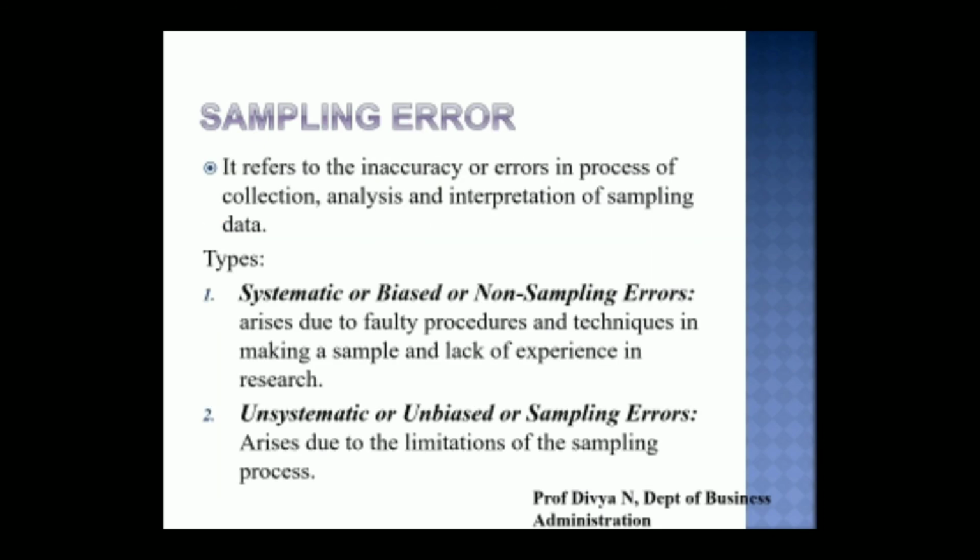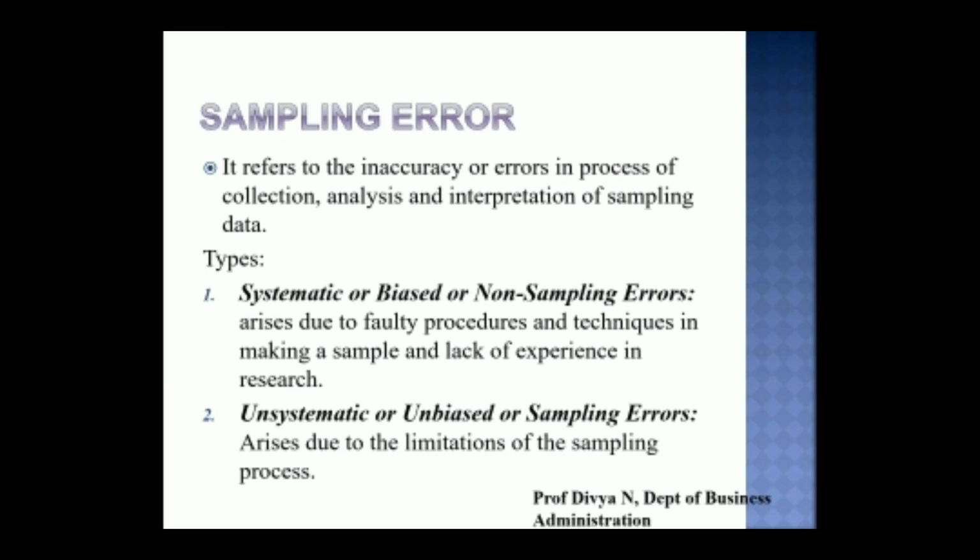So up next we have sampling error. It refers to the inaccuracy or errors in the process of collection, analysis and interpretation of sampling data. So it refers to the errors or mistakes, or the inaccurate ways in which the sample has been collected, analyzed and interpreted. There are two types of sampling errors: systematic, which is also called biased or non-sampling errors; and unsystematic, which is also called unbiased or sampling errors.